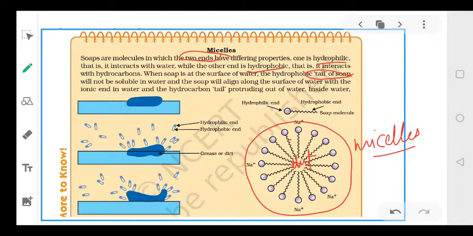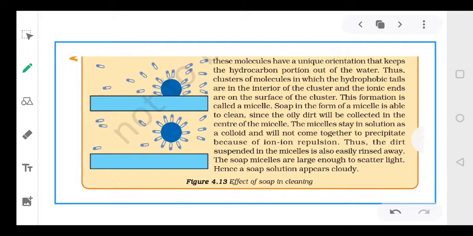As you can see here, there is a lot of dirt. There is grease. This is your cloth. On the cloth we have grease, and these are your polar, you can say, soap molecules. They will attach with the dirt and they will form this structure which is called a micelle structure. Now when this micelle structure is formed, the dirt is still attached with the cloth. This blue is your cloth.